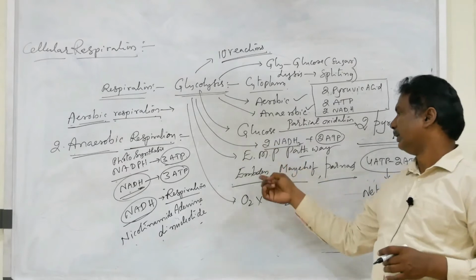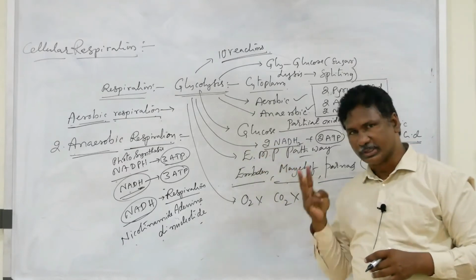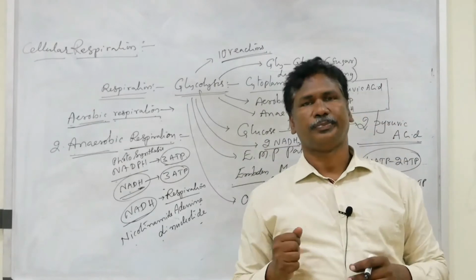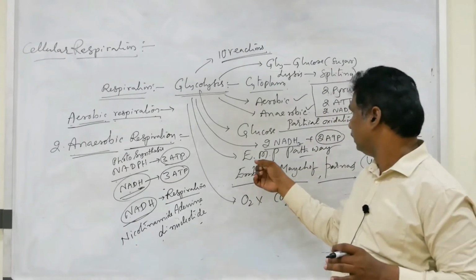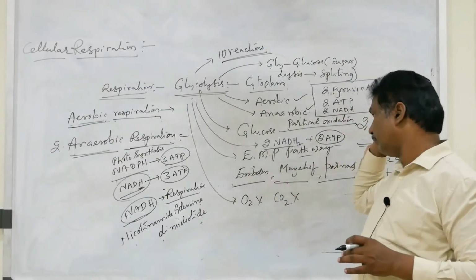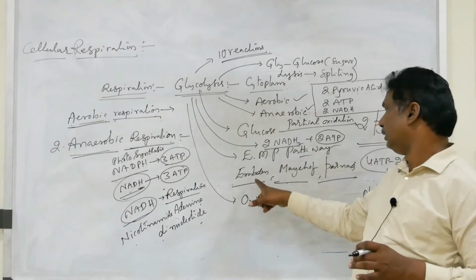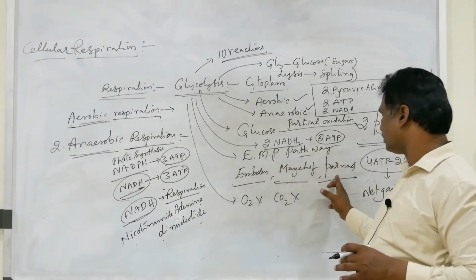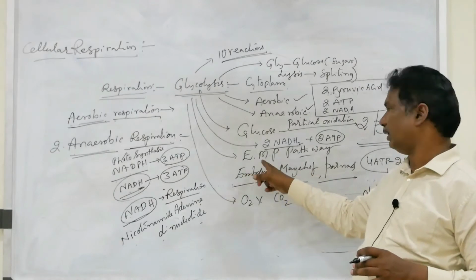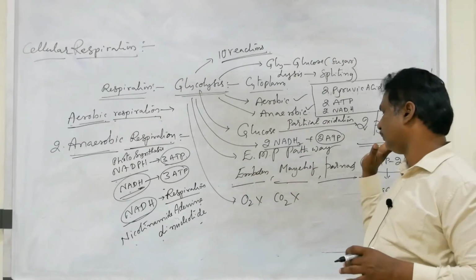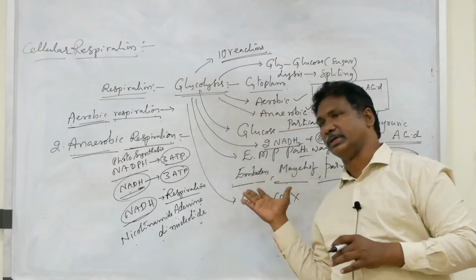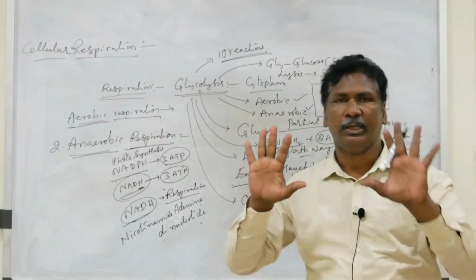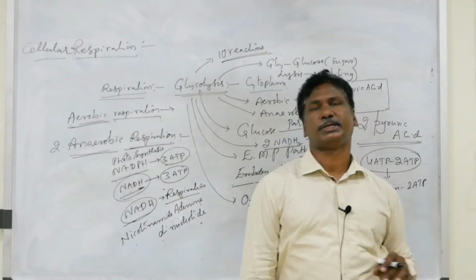This pathway was explained by 3 members: Embden, Meyerhoff and Parnas. Hence this pathway is also called the EMP pathway. In glycolysis, 10 enzymatic reactions are present.